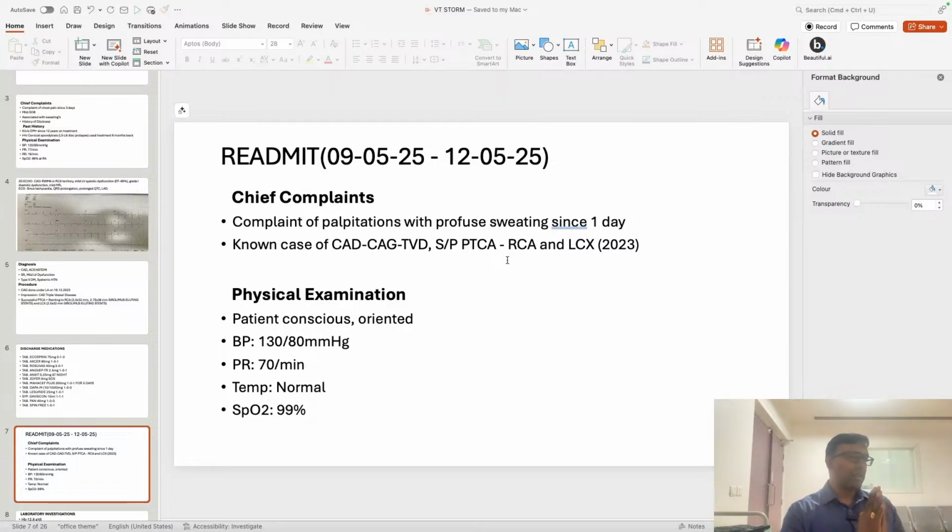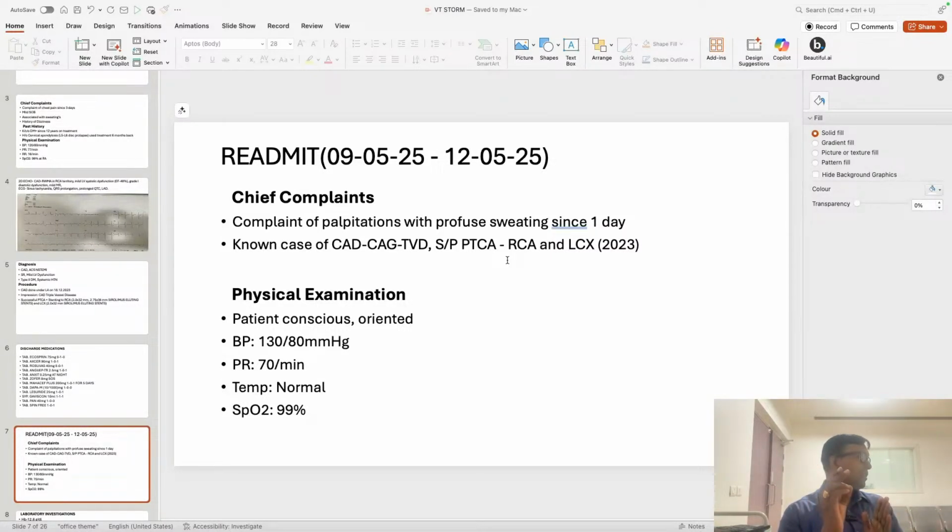Polymorphic VT means the VT axis is also changing and it is not happening in long QT. Long QT VT we call torsades. Usually it is due to drug related problems or metabolic problems. But if QT is normal, and patient is throwing VT episode, it means some stent has thrombosed or some artery is getting ischemia. Ischemia driven VT will be polymorphic VT.